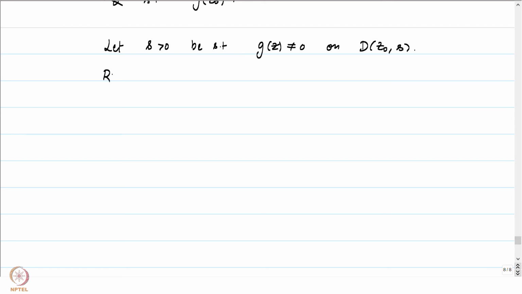Recall that D(z0, s) is a disk of radius s. In particular, it's convex. It's in fact simply connected.